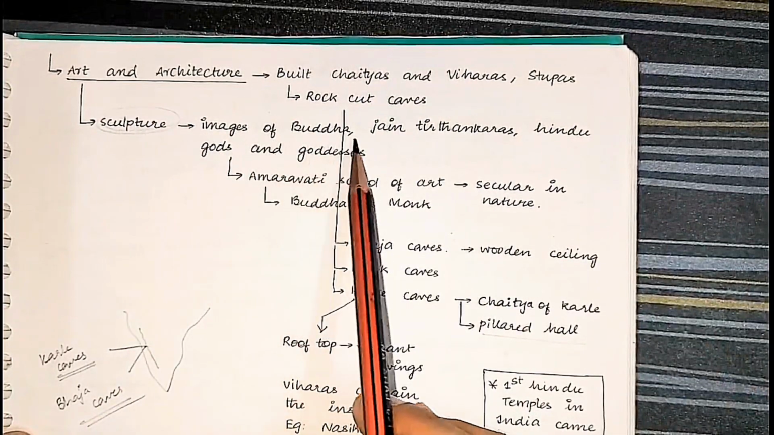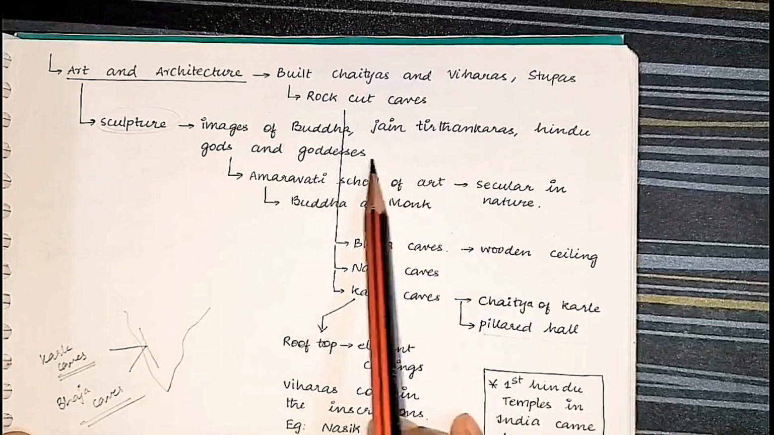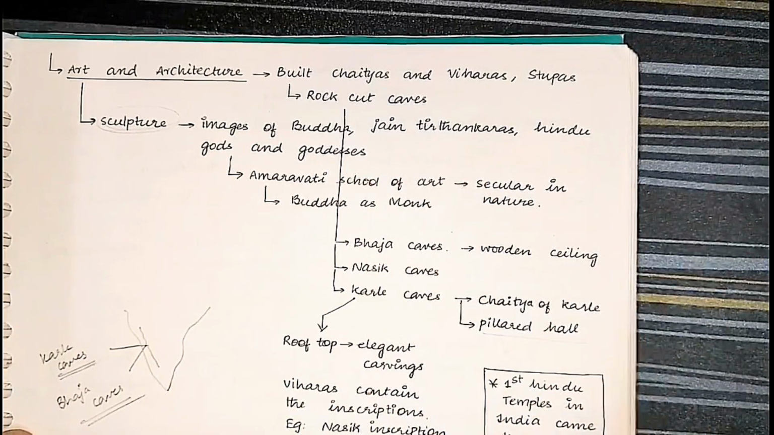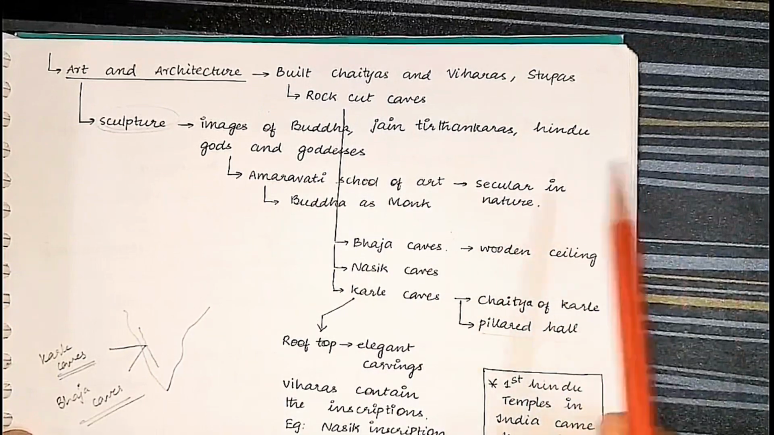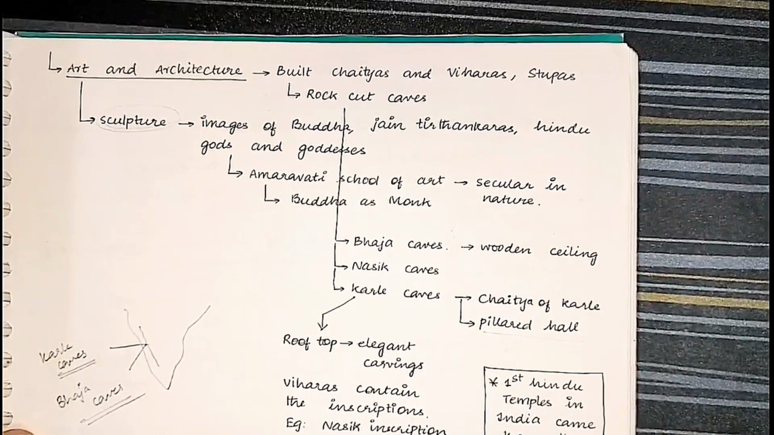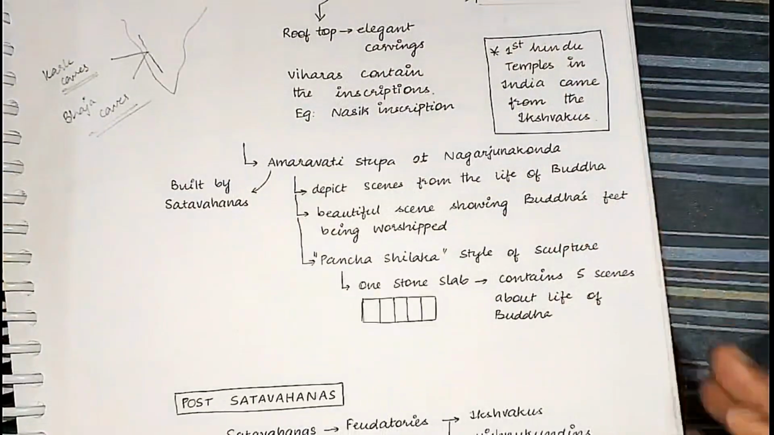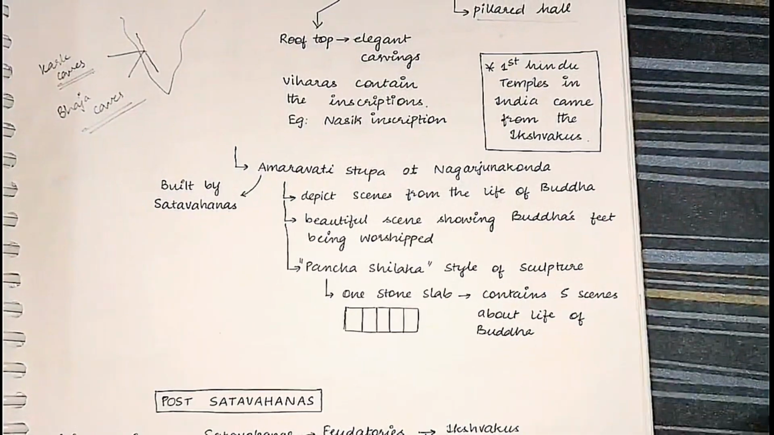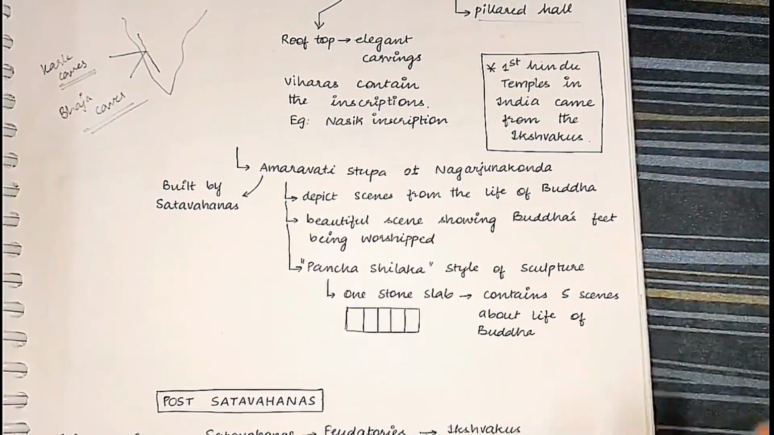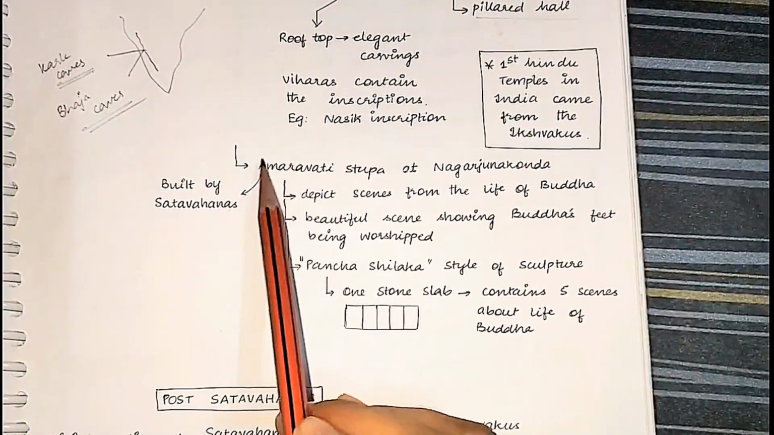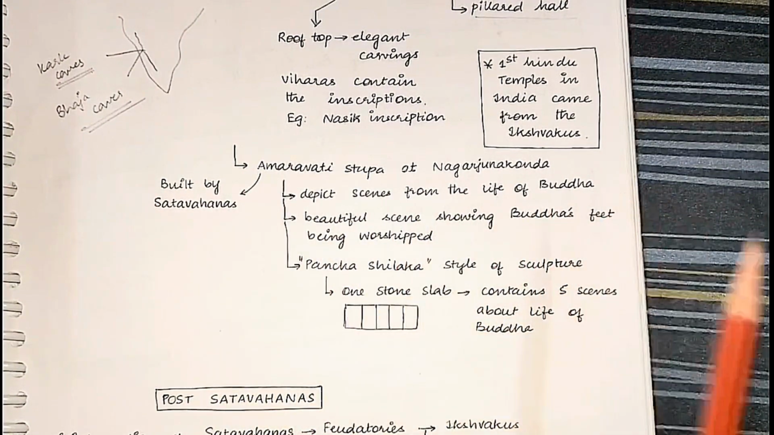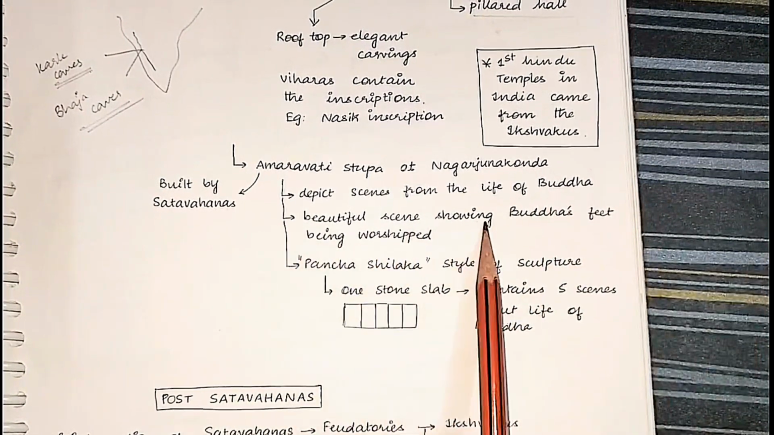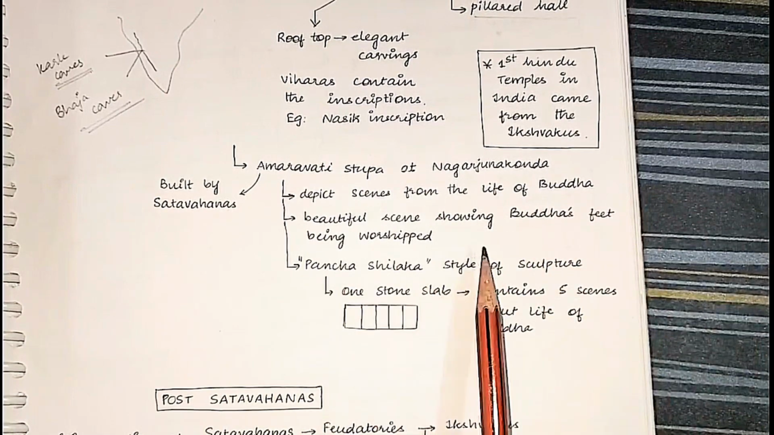Sculpture. Images of Buddha, Jain Tirthankaras, Hindu gods and goddesses were present. The Amaravati school of art was present. It was secular in nature. And write about the Amaravati stupa at Nagarjuna Konda. In Nagarjuna Konda, there is an Amaravati stupa built by the Shatavahanas. It depicts scenes from the life of the Buddha. A beautiful scene shows Buddha's feet being worshipped.